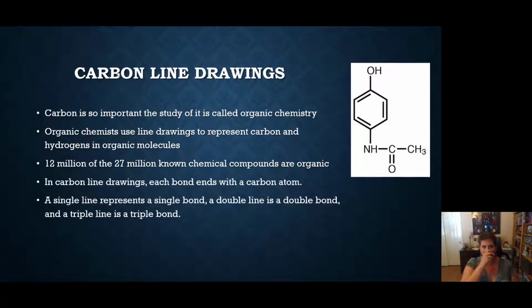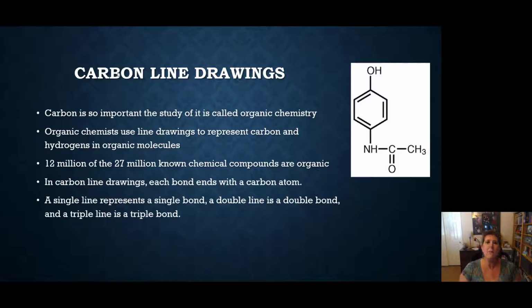All right. First thing we're going to learn how to do is carbon line drawings. So often you see pictures like this in chemistry textbooks and journals. What's that hexagon mean with the 3 lines in the middle? Well, at every point, there's a carbon atom. Carbon is so important, the study of it is called organic chemistry. Organic chemists use line drawings to represent carbon and hydrogens in organic molecules.